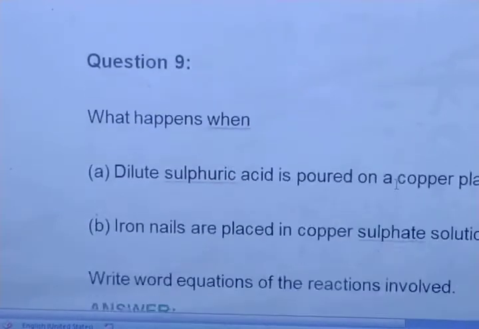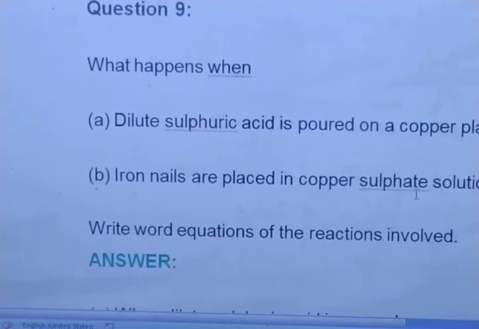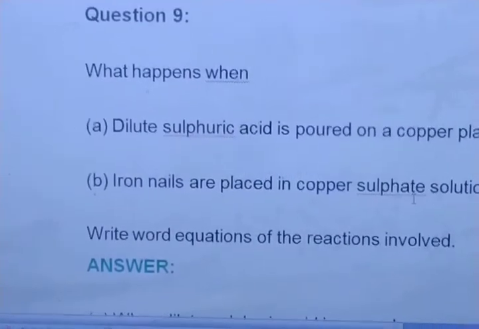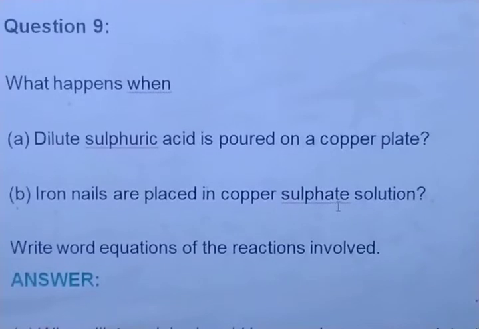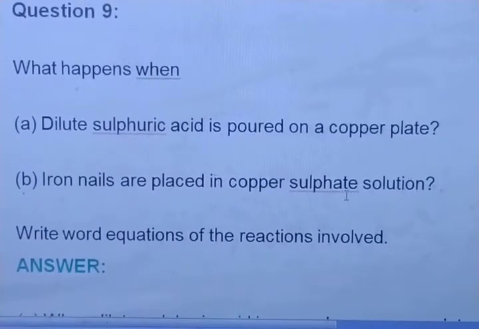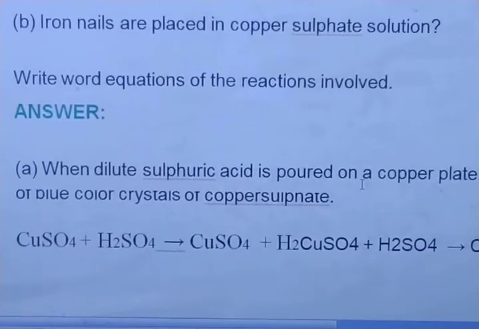Now we are moving towards the very important questions. What happens when dilute sulfuric acid is poured on a copper plate? What happens when iron nails are placed in copper sulfate solution? Write the word equations of the reactions involved. Very, very important reactions.